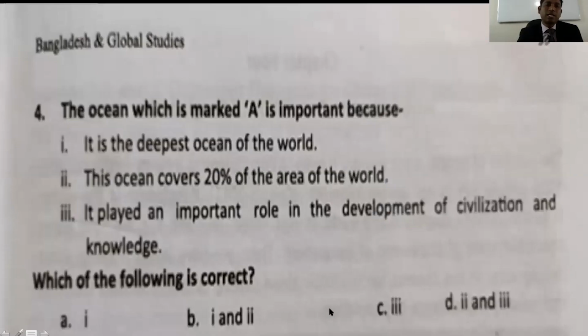Now, another question here. You can see the ocean which is marked A. Why is the Indian Ocean important? Who can tell me? It is the deepest ocean of the world. Wrong. No, the Indian Ocean is not the deepest ocean in the world, right? This one is not correct. This ocean covers 20% of the area of the world. Yes, this part is correct. Now the last one, it played an important role in the development of civilization and knowledge. Yes, the last two are correct. So what will be the answer? The answer will be D. Okay.